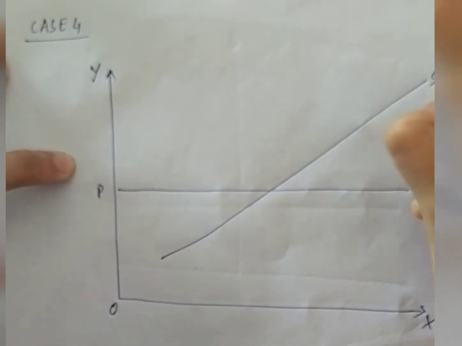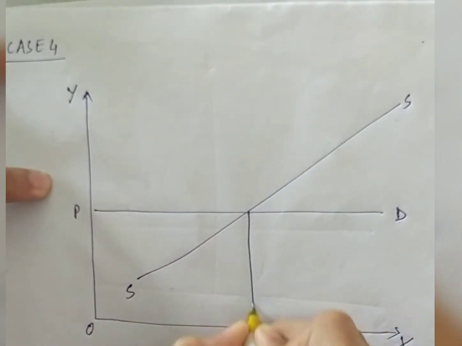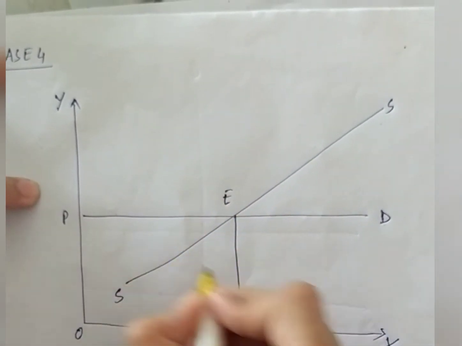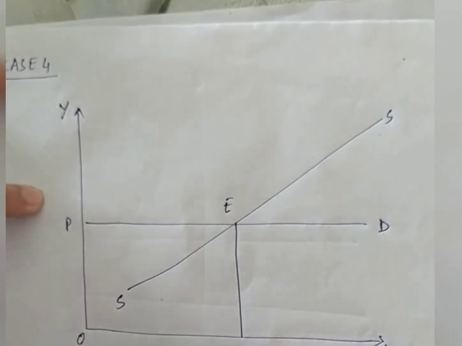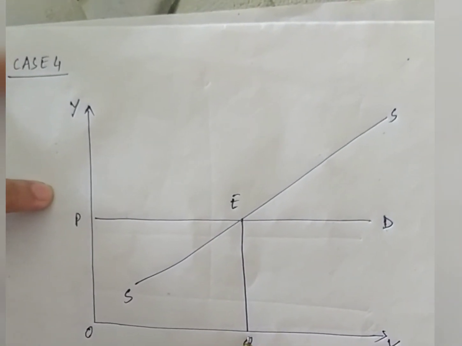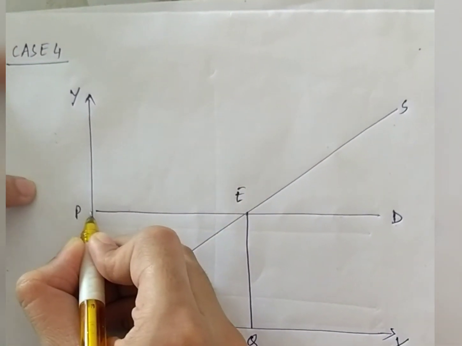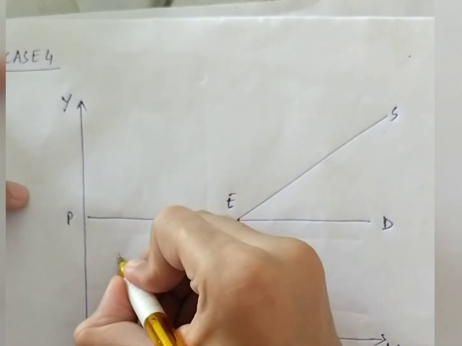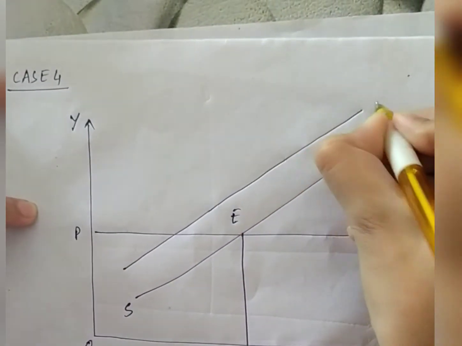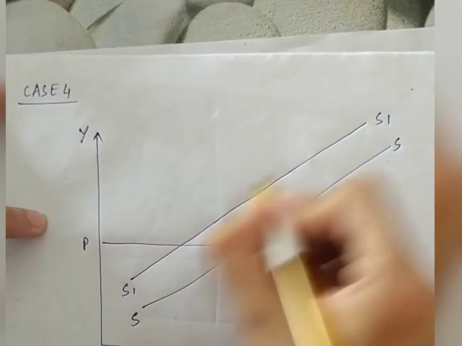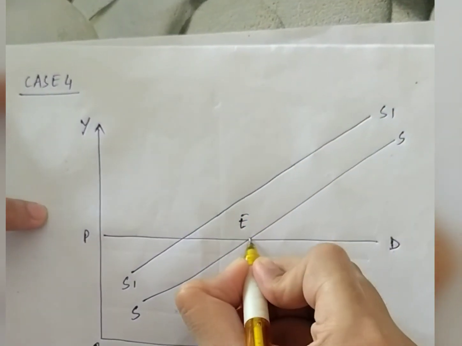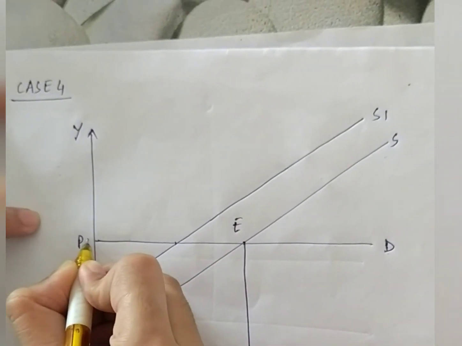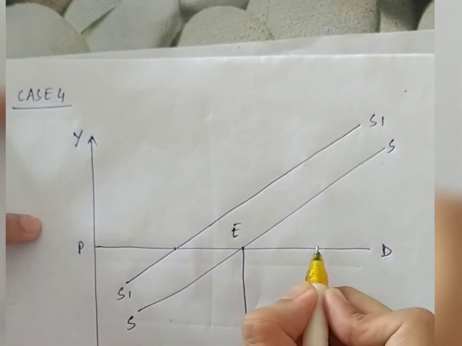This is the supply curve SS. OQ is the equilibrium quantity and OP is the equilibrium price. Now, due to imposition of tax, the supply curve shifts to S1. But you can see the price has not changed. The price is unchanged.